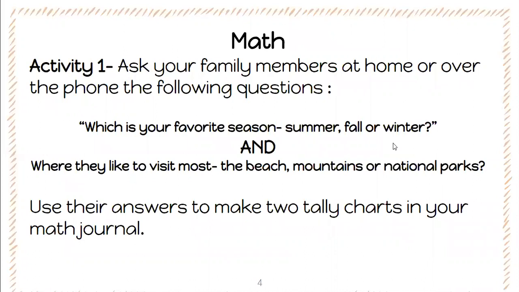All right, so activity 1. It says to ask your family members at home or over the phone, which means you can call your family members as well who do not live with you and ask them these questions. Which is your favorite season? Summer, fall, or winter? And where they like to visit most? The beach, mountains, or national parks? You're going to use these answers to make two tally charts in your math notebook.